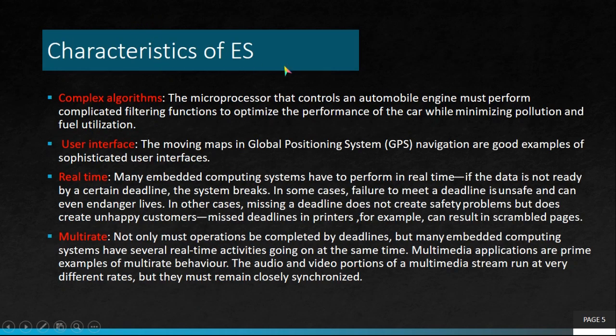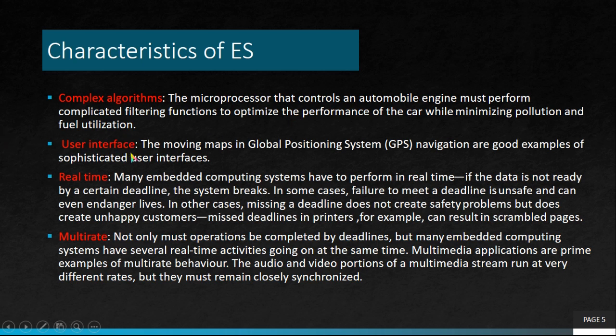Second topic is characteristics of embedded system. First characteristic is complex algorithm. The microprocessor that controls an automobile engine must perform complicated filtering functions to optimize the performance of a car while minimizing pollution and fuel utilization. Complex algorithms are used in all embedded systems. As I told in the previous slide, embedded systems are used in automobile industries.